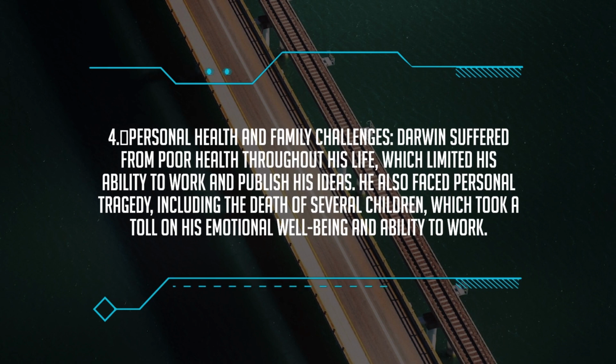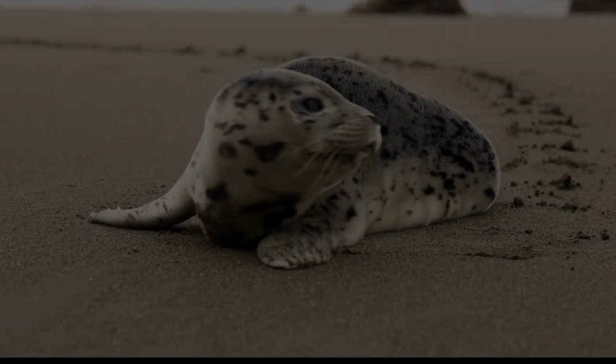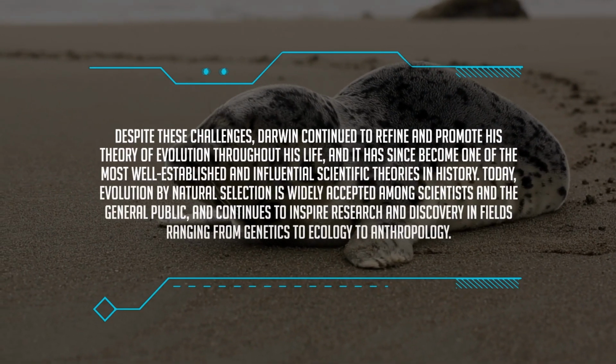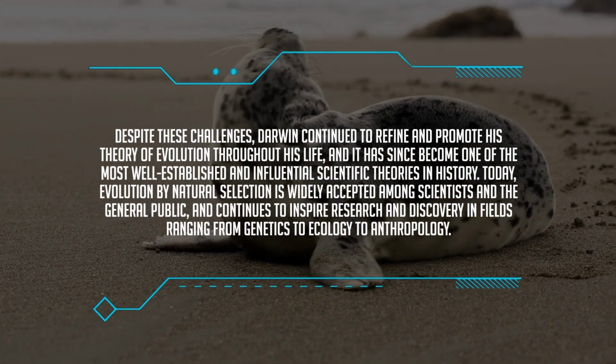4. Personal health and family challenges. Darwin suffered from poor health throughout his life, which limited his ability to work and publish his ideas. He also faced personal tragedy, including the death of several children, which took a toll on his emotional well-being and ability to work.